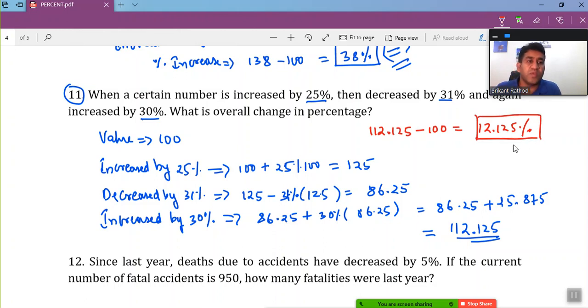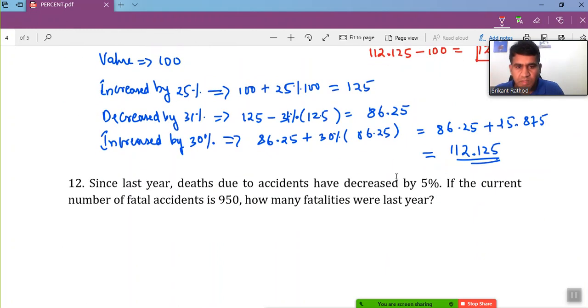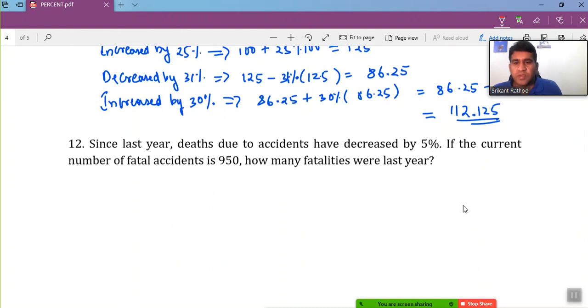This is how you calculate the change in percentage, or a value increased or decreased. This is the simplest concept. Just don't add 25 and 30 and subtract 31. That's going to be wrong. If you do it like that, you are just doing it for the original value. You are not considering that the value increased or decreased, right? So be careful. Let's move on.